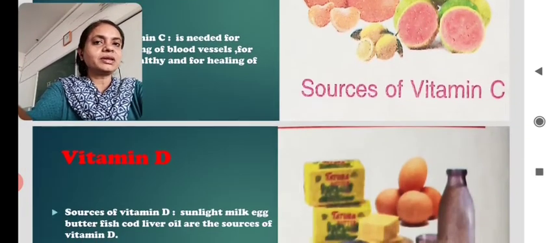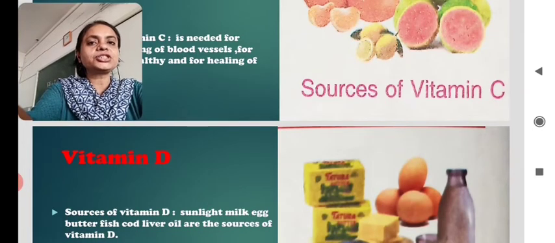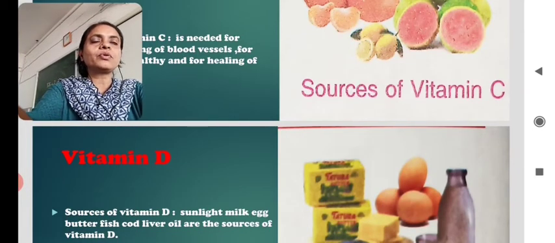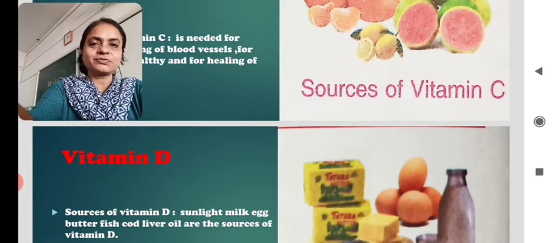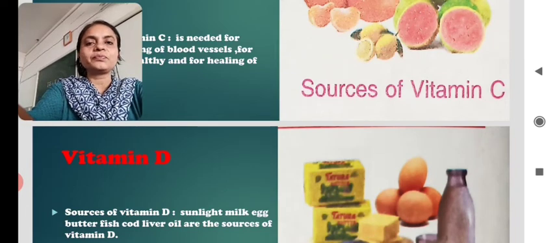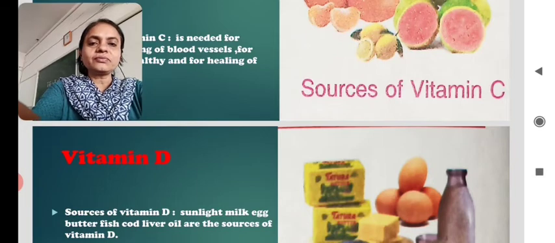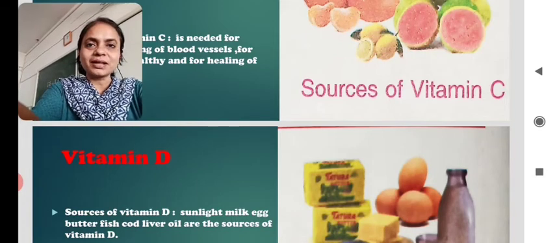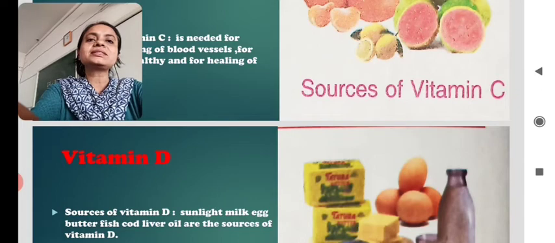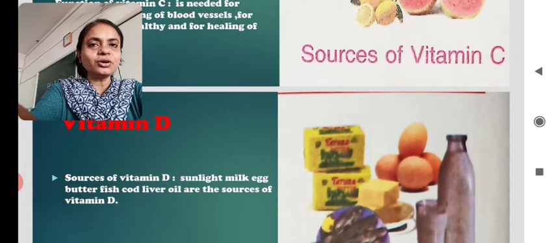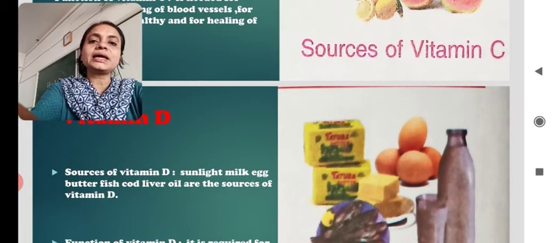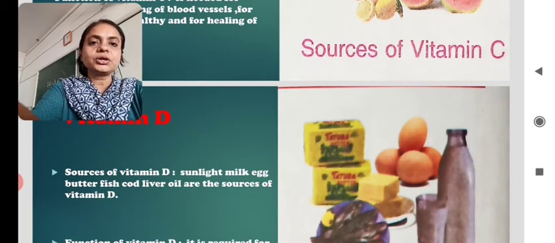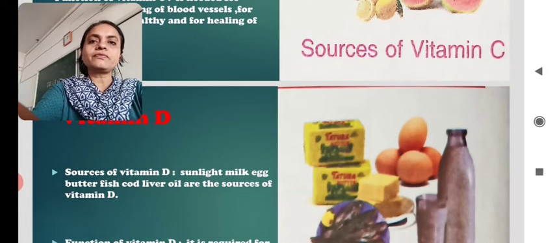Then comes vitamin D, a very essential vitamin for our body, for our bones, etc. Sources of vitamin D are sunlight. Yes, we are very surprised to know that sunlight is the main source of vitamin D. So whenever you need vitamin D, you have a sun bath for some time and very easily you will get vitamin D in your body. So sunlight is the main source of vitamin D. Then milk, egg, butter, fish, cod liver oil are the sources of vitamin D.